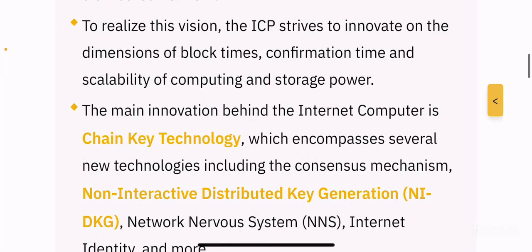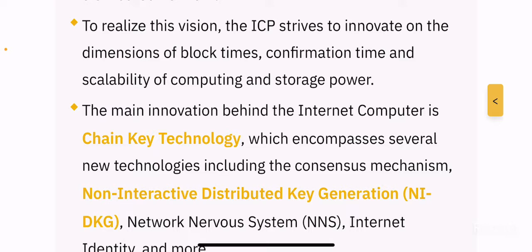which is going to be a huge deal, right? To realize this vision, the ICP strives to innovate on the dimensions of block times, confirmation time, and scalability of computing and storage power. So in order to make this dream a reality, the ICP protocol strives to create innovation on the dimensions of block times, which is the main limiting factor that makes different blockchains behave differently, because when it comes to block times, that's where several protocols will be vastly different despite having some of the core components being the same, right?